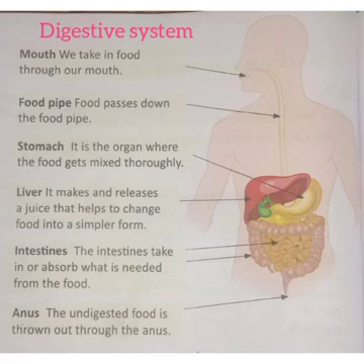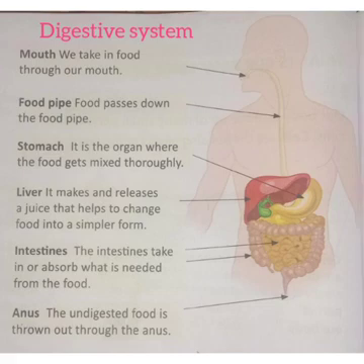The next one is the food pipe. The soft food goes through this pipe. The pipe is called the food pipe. What is the function of the food pipe? The food pipe pushes down the food into the stomach. So food passes down the food pipe.